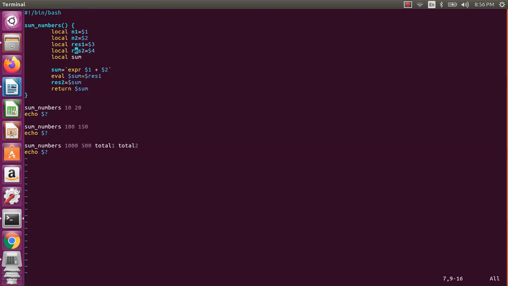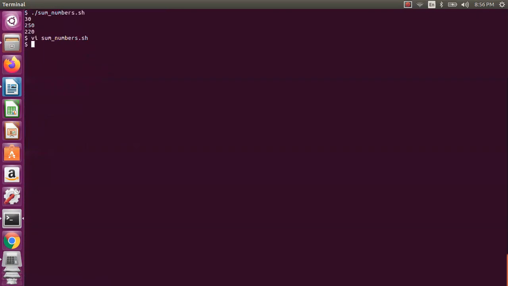For this particular thing, you can do it with local, or you can also do it with declare. And then name reference means this particular value is referring to result2. This total 2 is referring to result 2. So name reference, actually. Even you can say with local also. Okay, so let us check, and then let us print total 1 and total 2. Both should give the same output if everything runs properly.